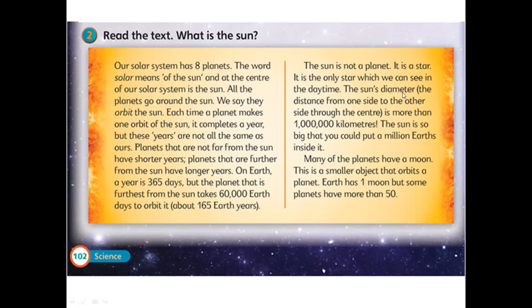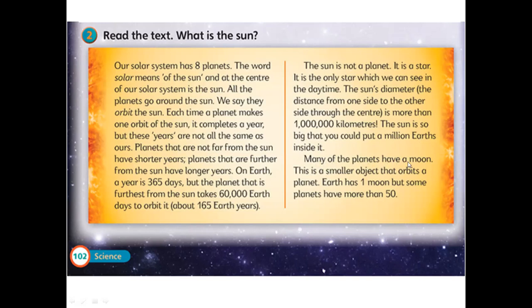The sun's diameter means the distance from one side to the other side through the center. In Arabic we say al-qatr. The sun's diameter is more than 1 million kilometers. The sun is so big that you could put 1 million Earths inside of it.